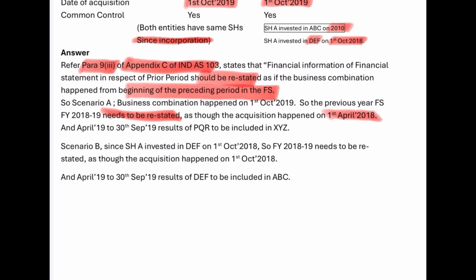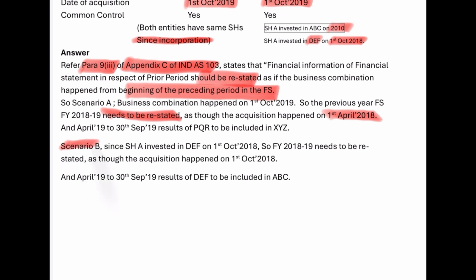That is what Appendix C of Ind AS 103 states. So you have to be very careful when you have sums like this. Not only the current year financial statement needs to be restated, but also the prior year, because whenever Ind AS financial statements are presented, you will have the current year financials and you will also have the previous year financials. So the previous year financial statement needs to be restated as though the acquisition happened from the beginning of the previous year, provided the shares have been held as on those dates.